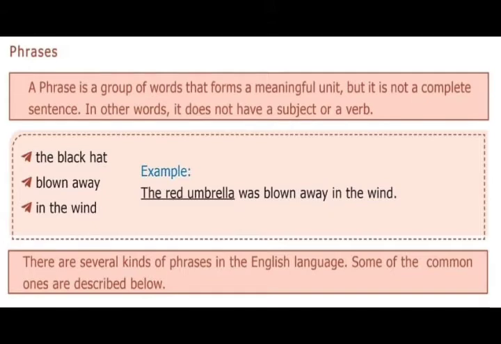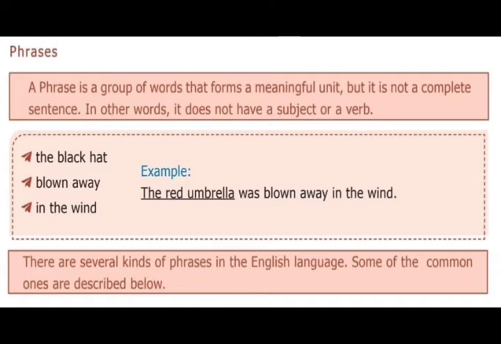So here, see this, "the red umbrella", the underlined words, that is a phrase. Don't look at the whole sentence, only the underlined words: the red umbrella. You can see there is no subject and no verb. So here this is a phrase.